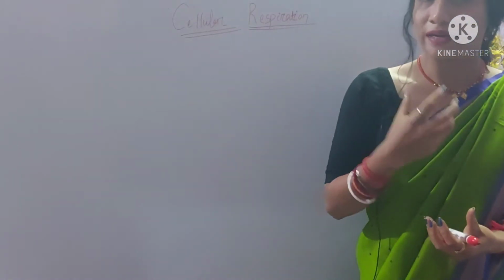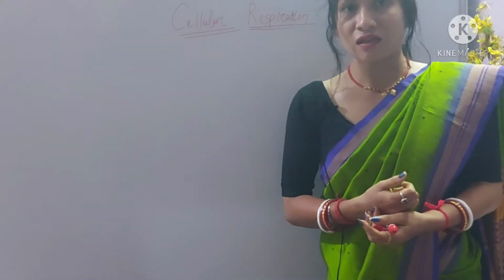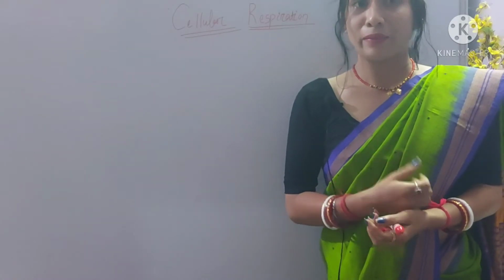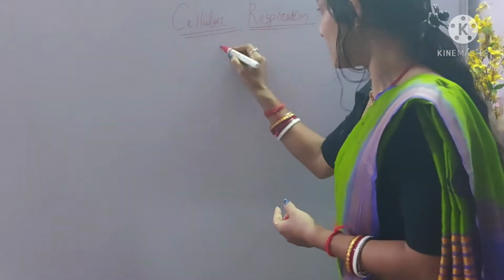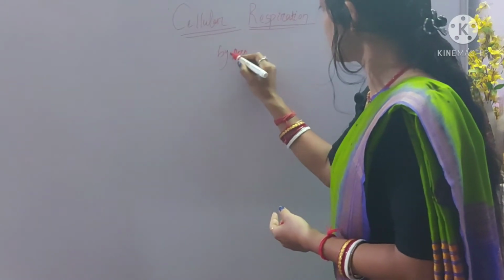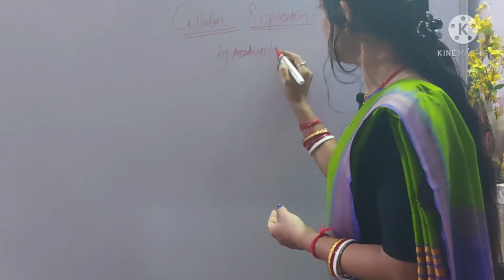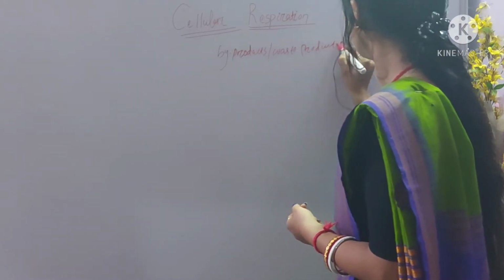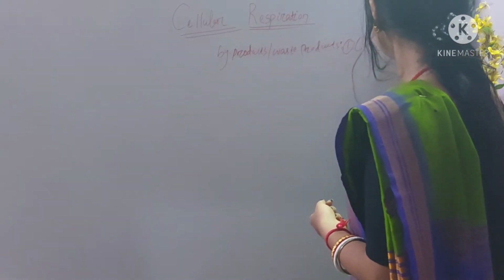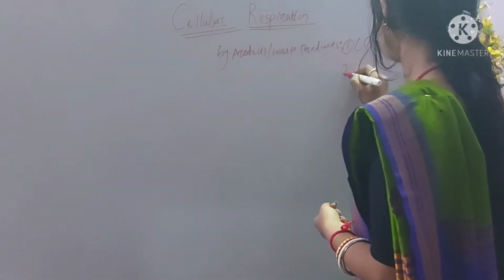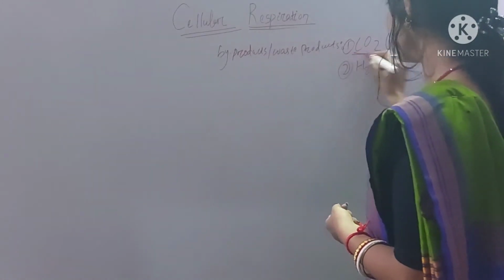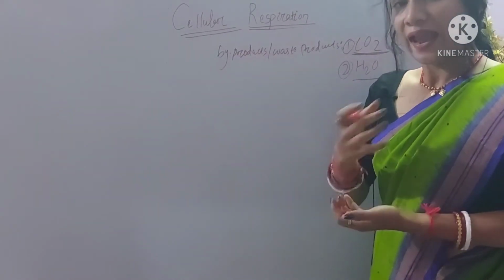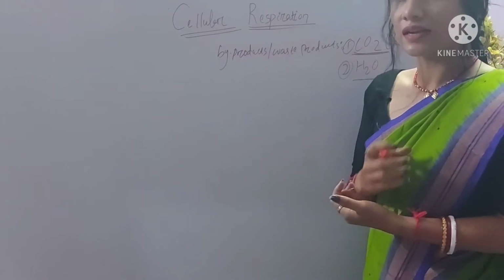So we have discussed what is respiration, what is cellular respiration, what the three steps involved in respiration are, and what the waste products or byproducts of respiration are. The byproducts are carbon dioxide and water. Carbon dioxide is the real waste product. Carbon dioxide is harmful for all living organisms, whereas water is not harmful. Hence carbon dioxide is considered the real waste product.